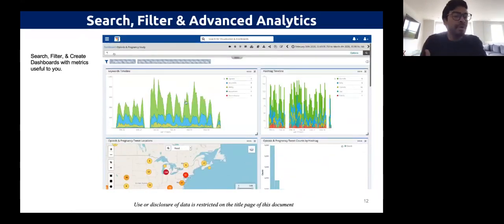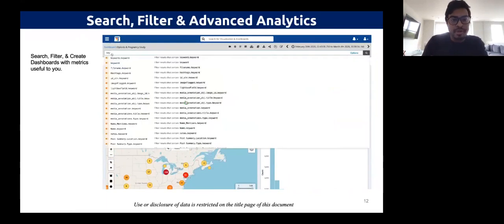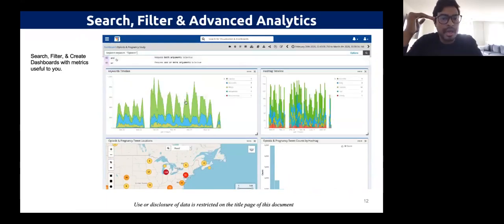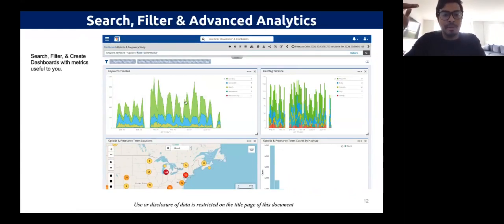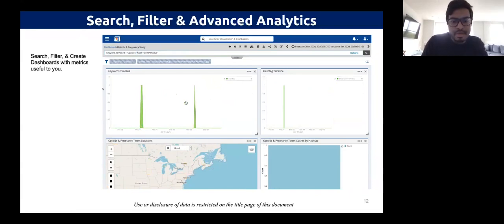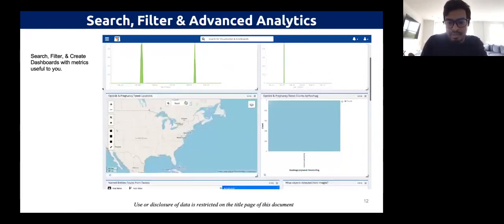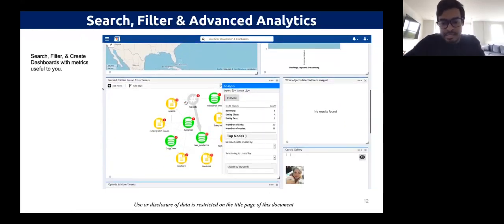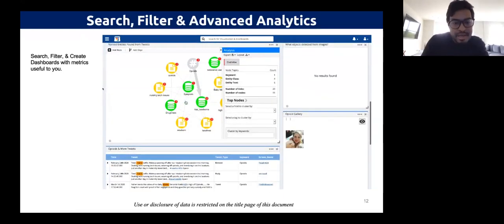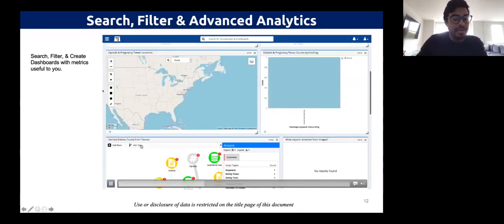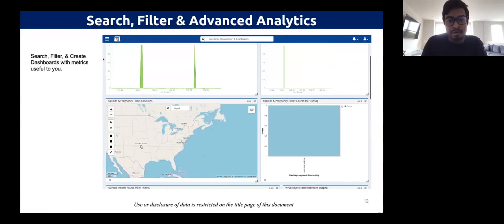Another really important thing is being able to search. For example, we have autocomplete search features built in. If we're looking at keywords like opioids, and let's say we want to look for tweets that include the word mama, all we have to do is search something like that, and if we go down, we can actually see what that tweet was. We can actually highlight. Now this is using really simple text search, and we'll look into how we can use NLP further to make it more enhanced.